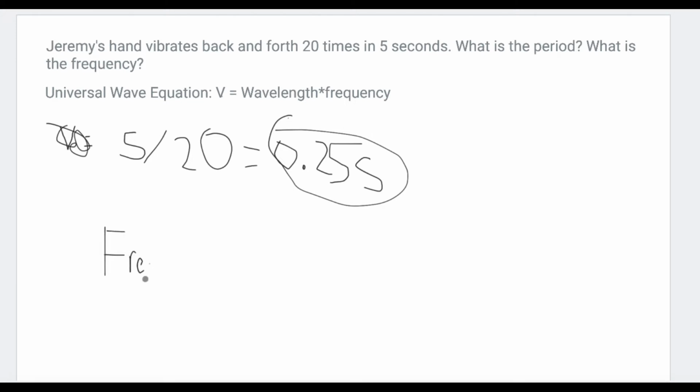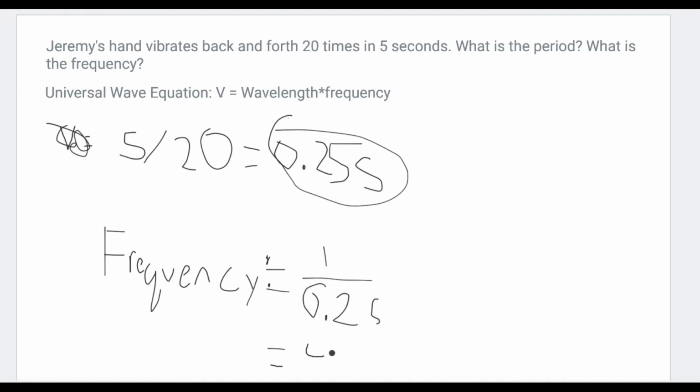Now for the frequency, we need to do f equals 1 divided by the period. By the way, we just rearranged the wave equation, so we get frequency. So frequency equals 1 over the period, which is 0.25. Let me calculate this again, 1 divided by 0.25, which we get 4. So the frequency is 4 hertz of the hand. And there, that's how you do it.